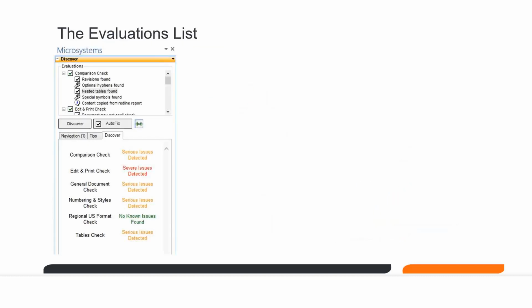Okay, so this is the Discover task pane that we will see when we run a Discover check. The evaluations area is up at the top, like I mentioned before, and this is going to give us everything that is found within that particular scan. The area at the bottom is going to give us some idea of how severe these issues are, and based on what we select here, will give us different tips to fix this issue, and will also allow us to navigate to this point in the document that's flagging this particular item.